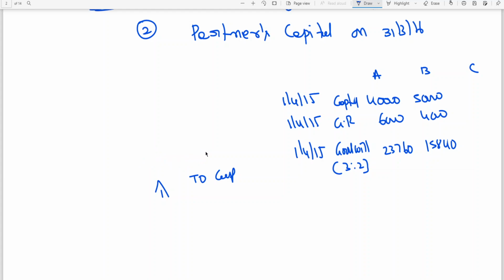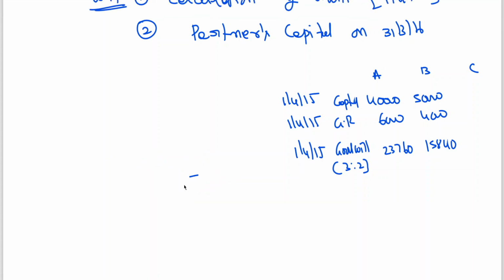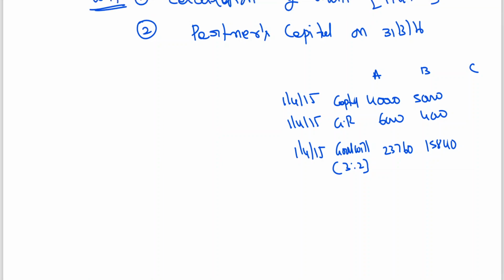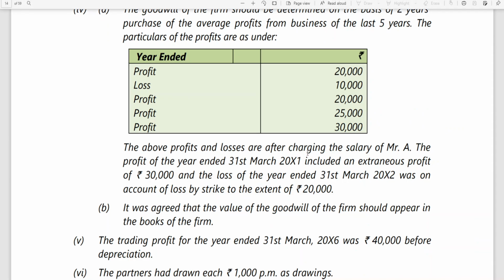But he is saying that in the problem, since goodwill has been adjusted, the new partner should bring his share towards goodwill. That means he is bringing a share of capital and a share of goodwill. But that share of goodwill, you can see, is not being credited to old partners.